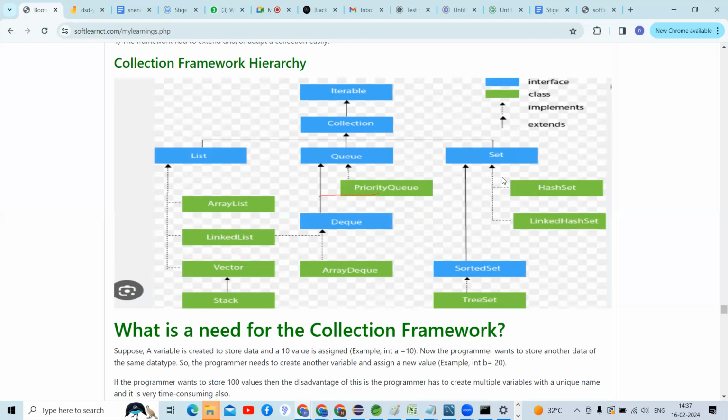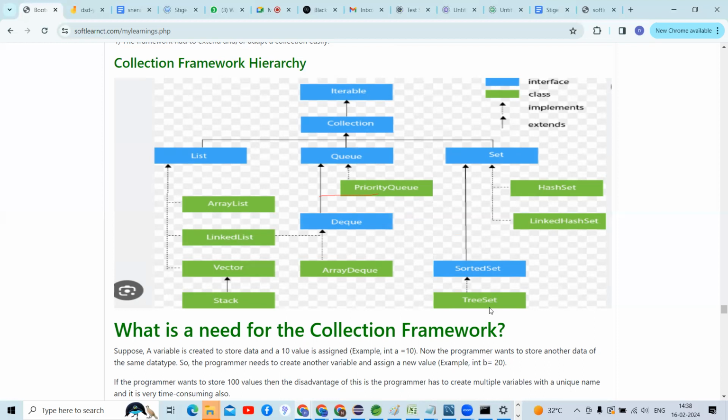Sir, and SortedSet? Yeah, SortedSet is an interface, guys, a sub interface of Set. They will ask whether TreeSet extends directly from Set or any other interface. First of all, Set has a direct sub interface, that is SortedSet. From that SortedSet there is one implementation class, that is TreeSet.